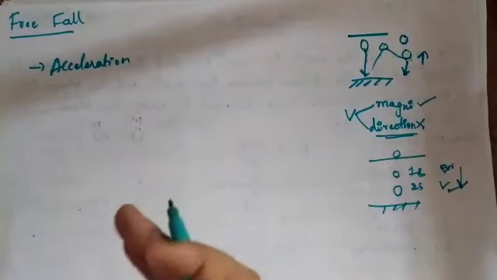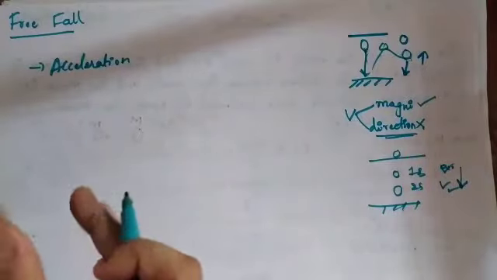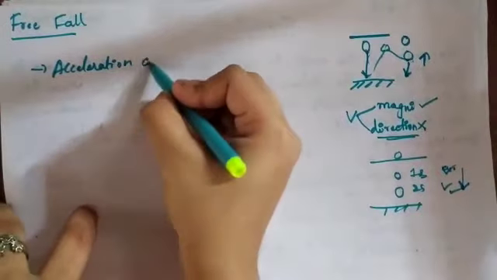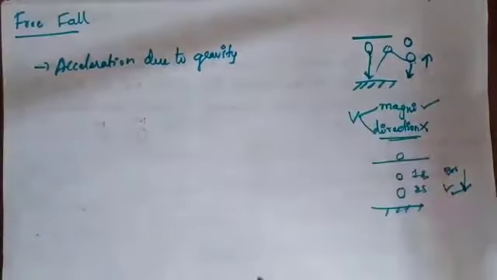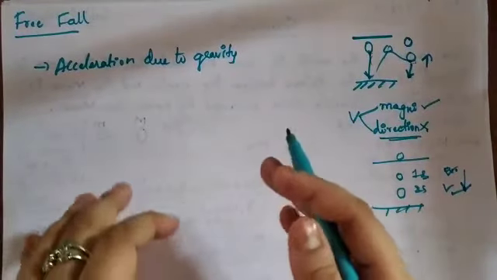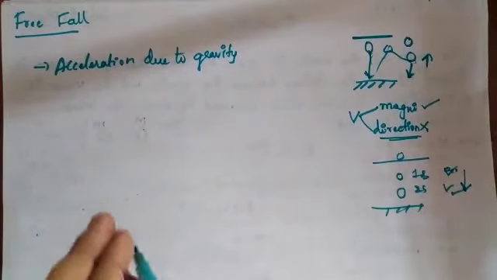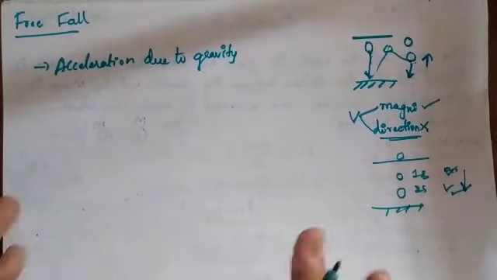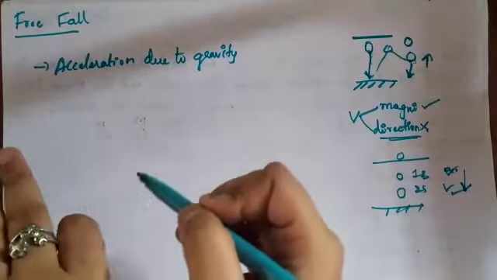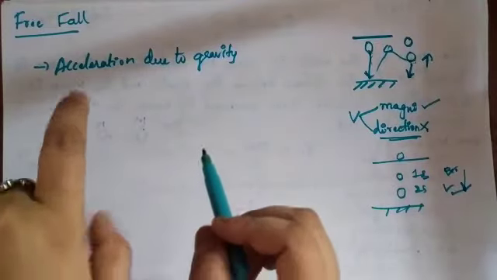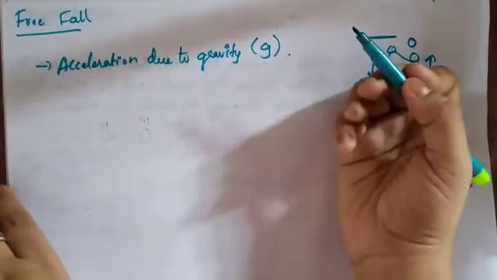This acceleration, this is very important: the acceleration due to attraction or due to gravitation is called acceleration due to gravity. This is a separate one from the acceleration we have discussed. We have discussed the acceleration of other objects, in a straight line or in a circular path, where we have not considered gravitation. That term we are saying a. By a we are denoting that acceleration, but this acceleration which is due to gravity we are defining in terms of small letter g.